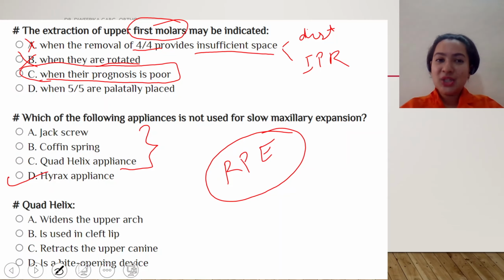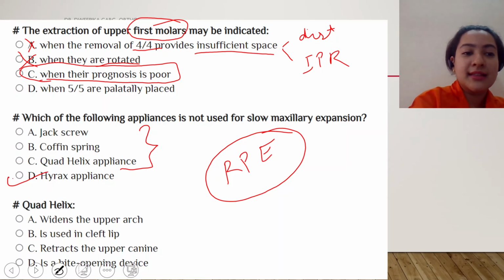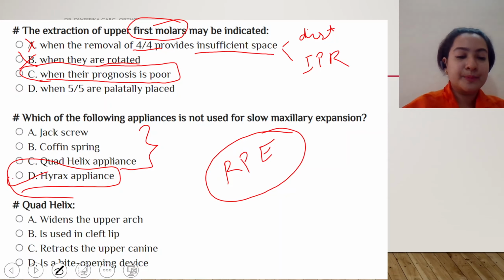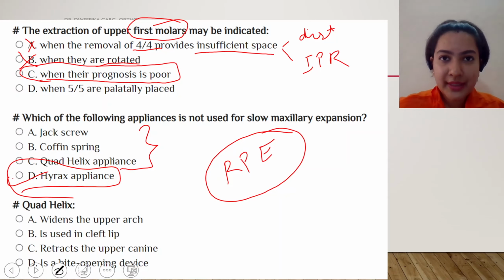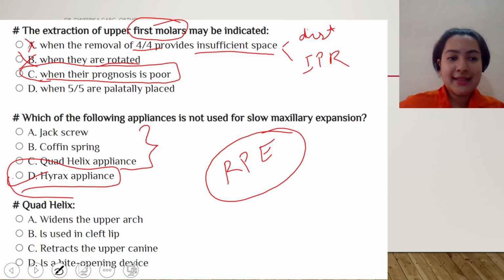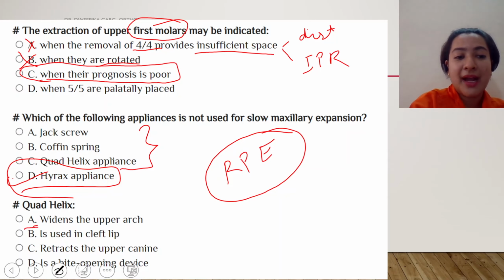Next question. Yes, so the correct option is answer D. Option D is correct. Moving on to the next question. Quad helix. It widens the upper arch. It is used in cleft lip, retracts the upper canine, or it is a bite opening device. So by now, all of you know that quad helix is used for expansion or widening of upper arch.